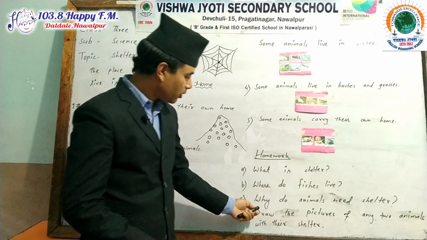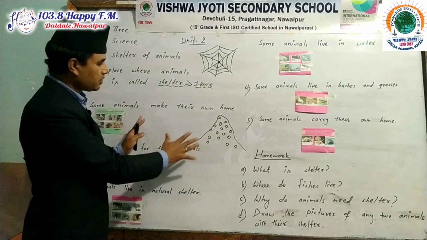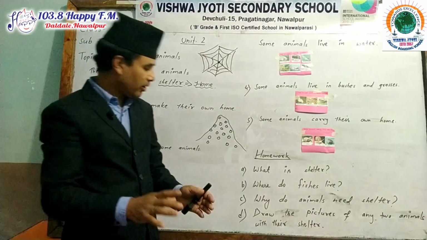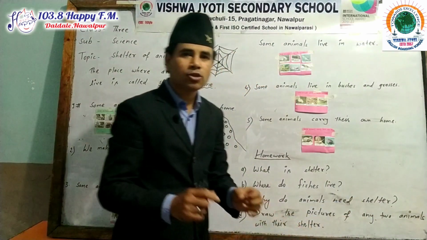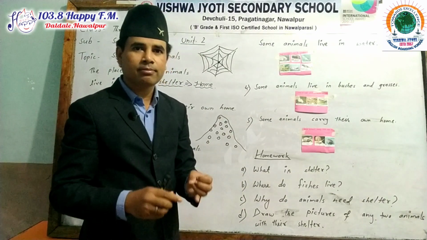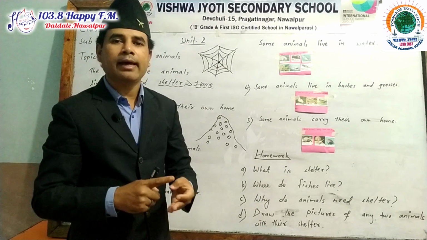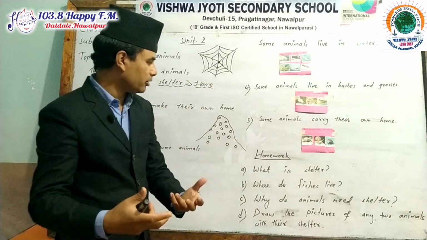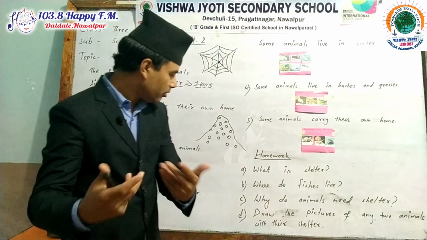Why do animals need shelter? As there is no space to write down, I would like to remind you again. Animals need shelter to protect themselves from rain, sun, wind, enemies, and so on. You can ask help from your parents.